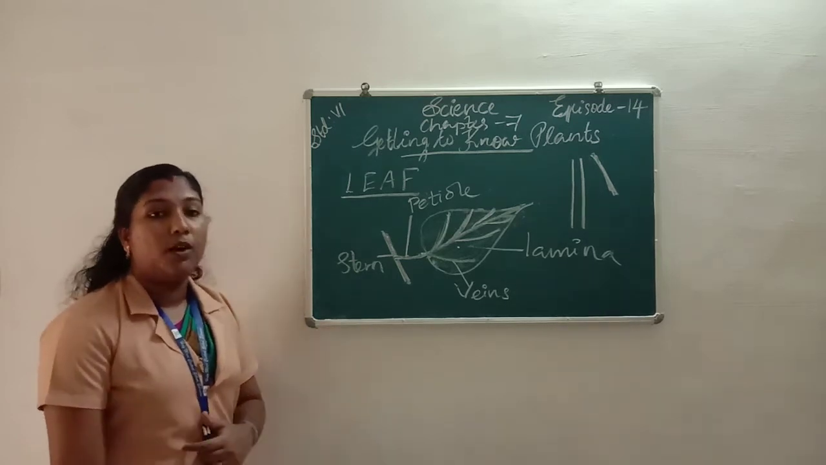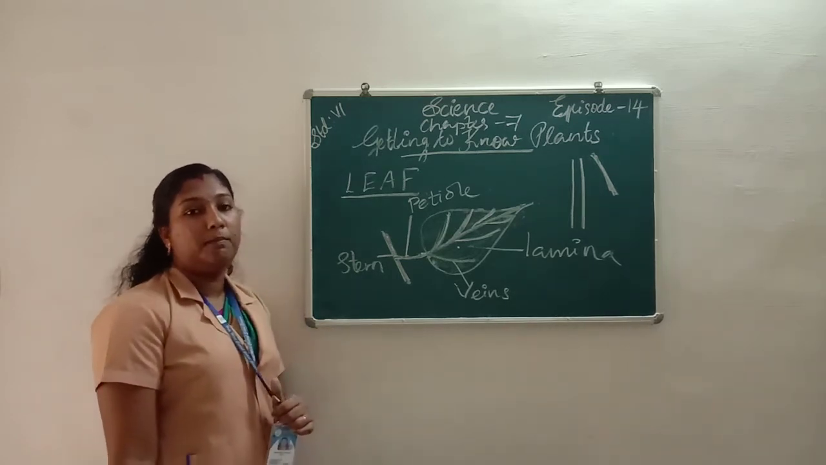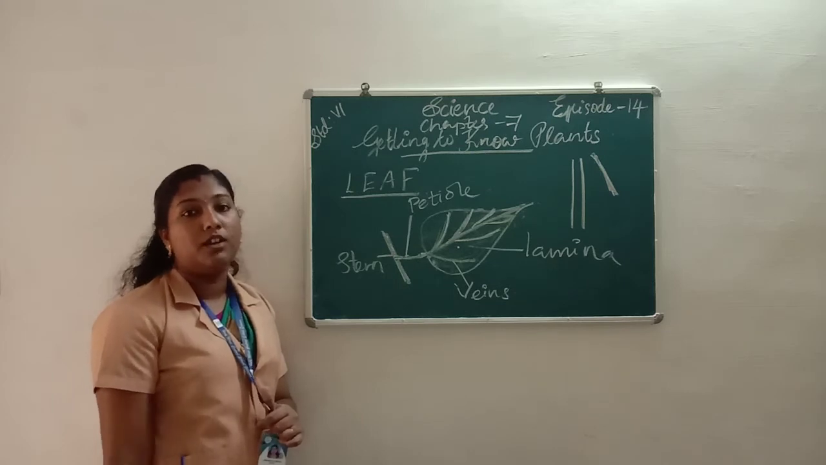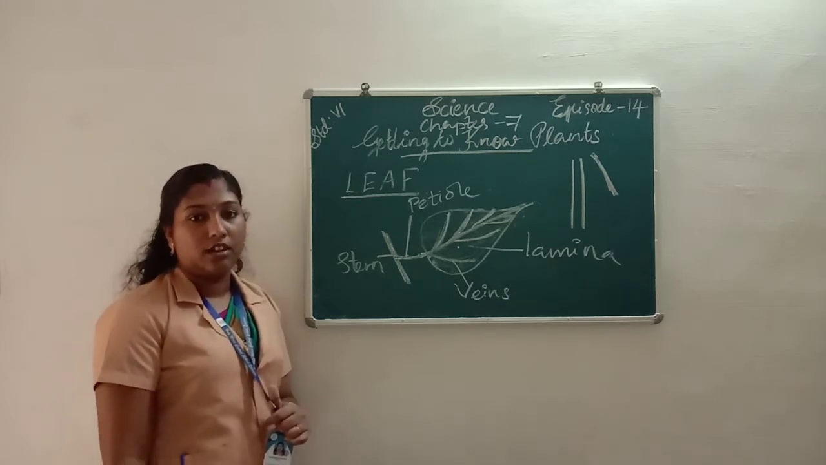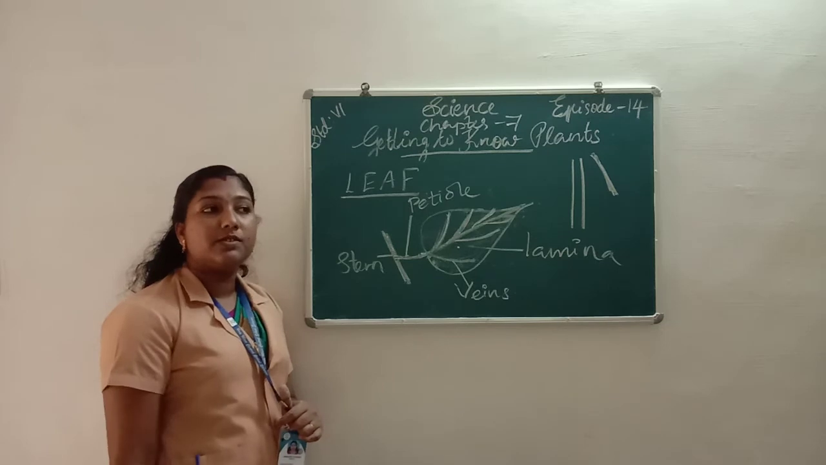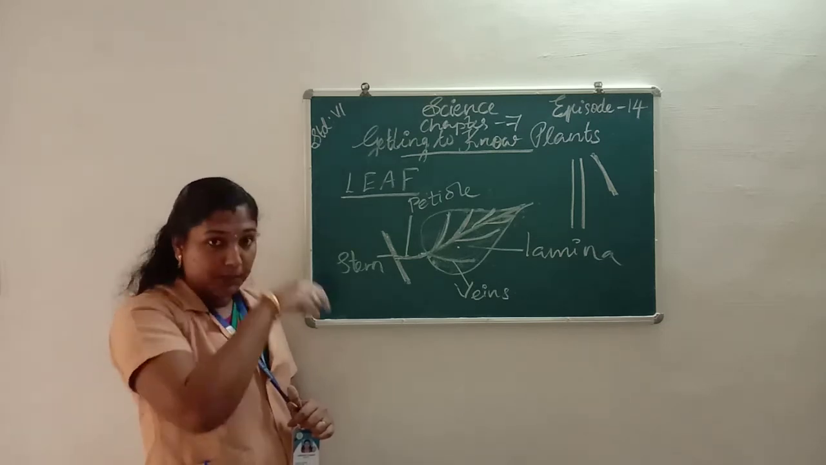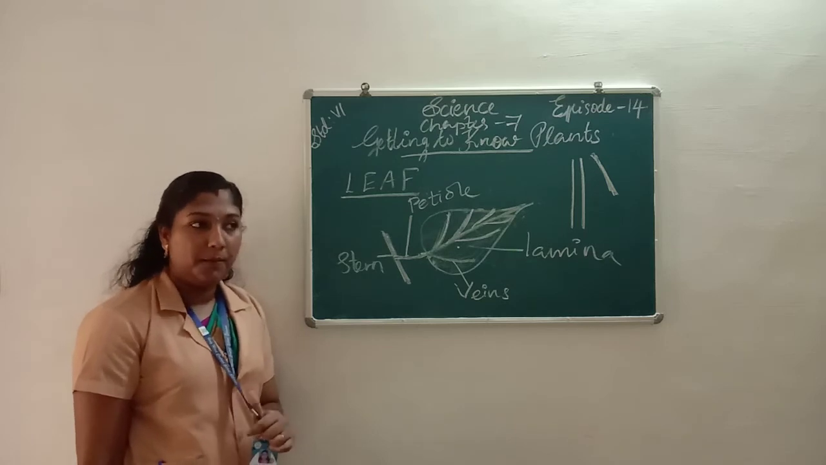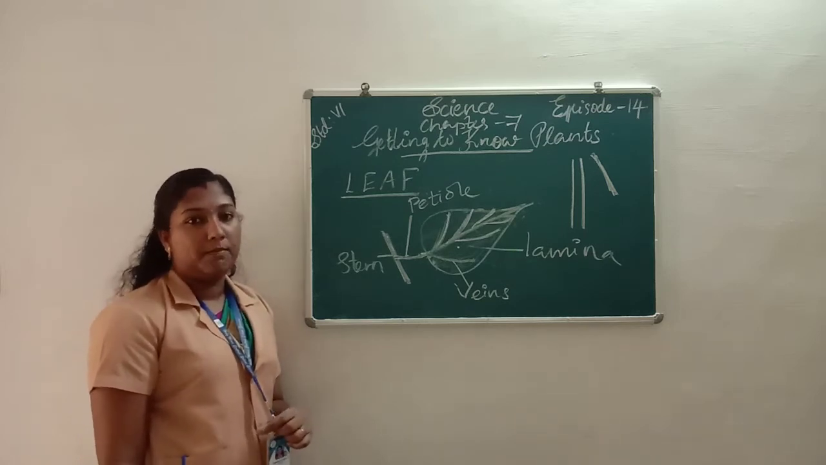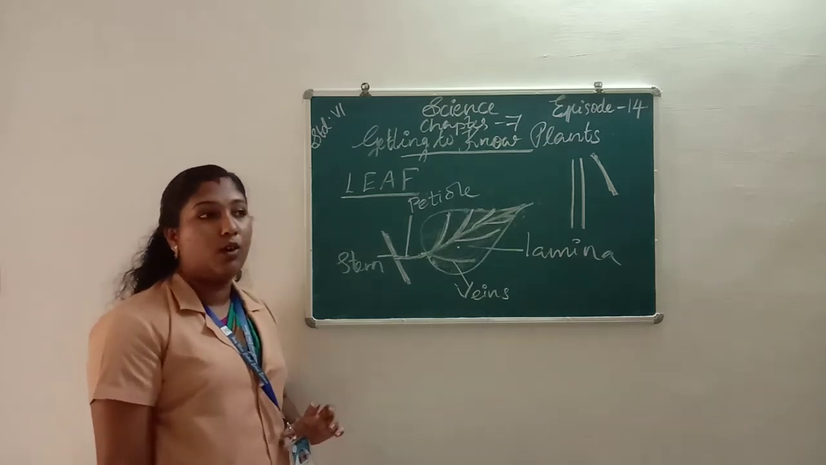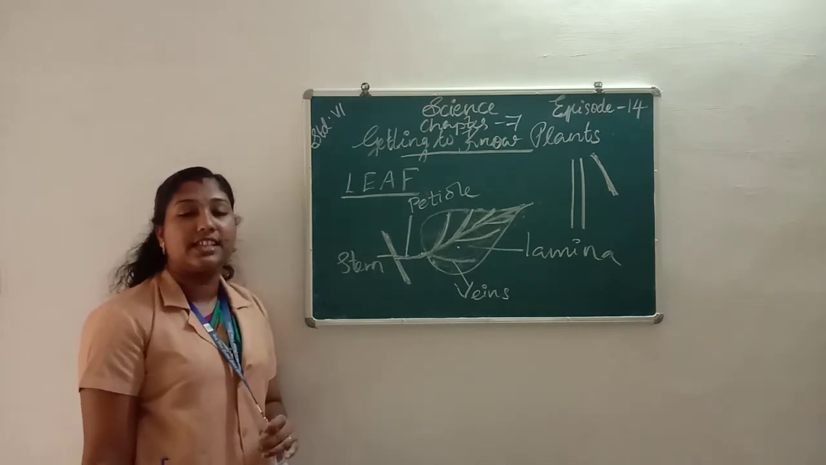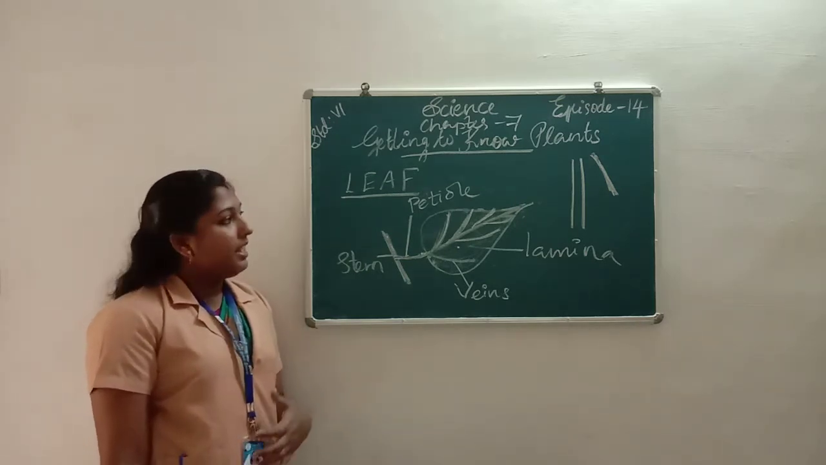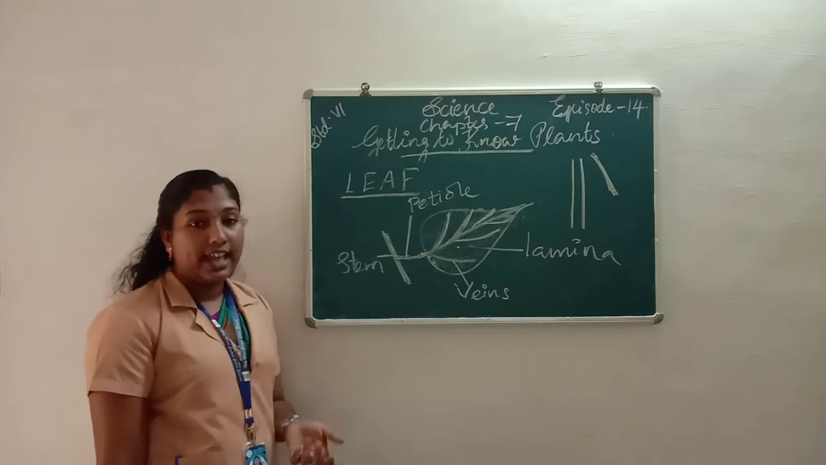Then we learn about creepers. Creepers are the plants which creep on the ground and spread on the ground. Examples for creepers are pumpkin, watermelon, ash gourd, bitter gourd, snake gourd, etc. Next we learn about climbers.